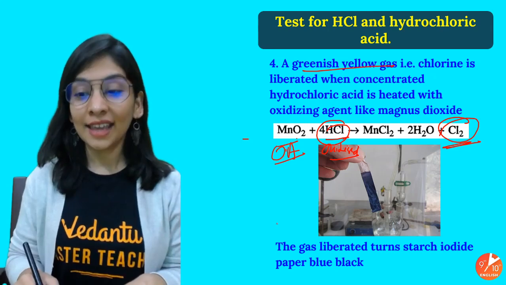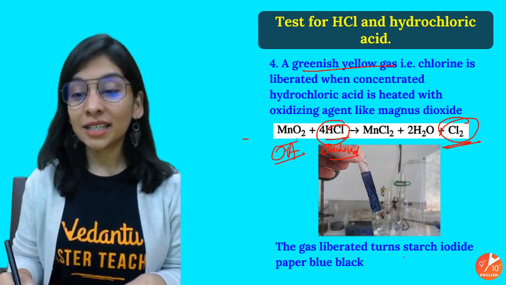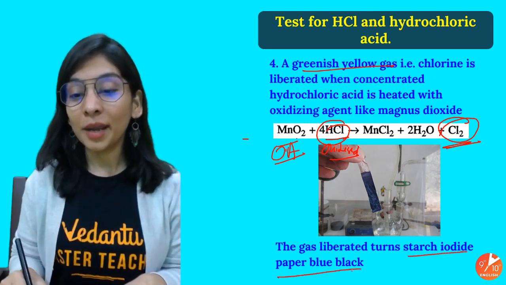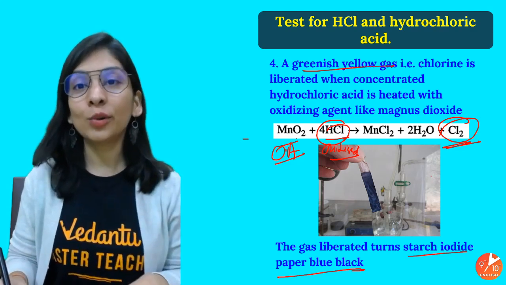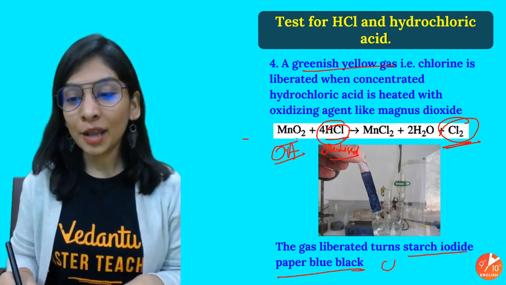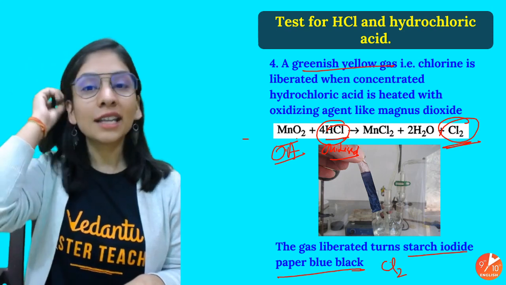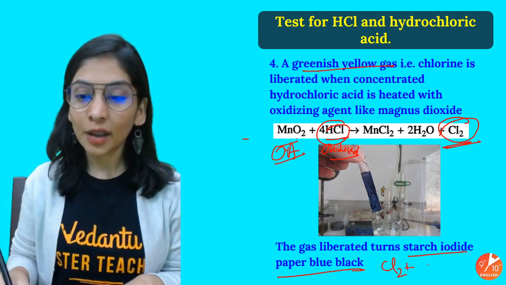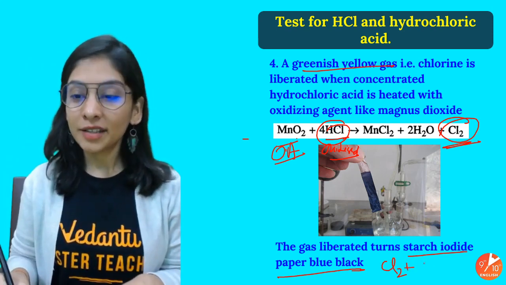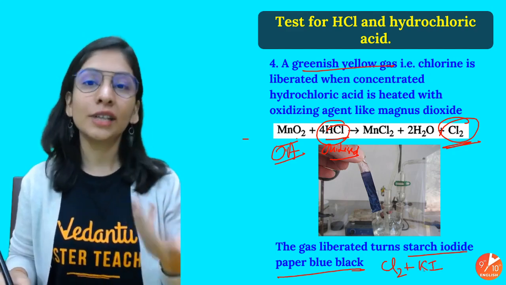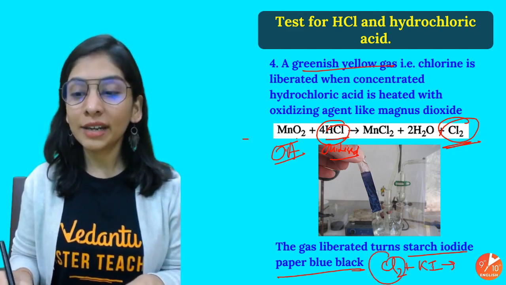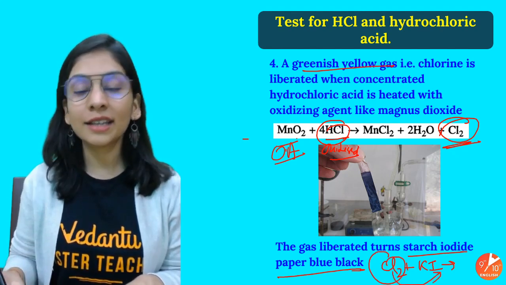So many tests, and there's one more. The gas liberated turns starch iodide paper blue black. How do we confirm that the gas coming out is chlorine only, and that we did the reaction correctly? Suppose we take iodide in the form of potassium iodide only. Chlorine, being more reactive than iodine, will displace it, right?